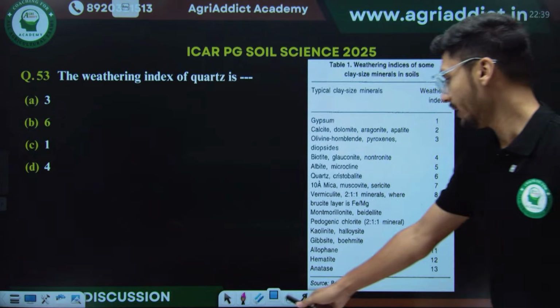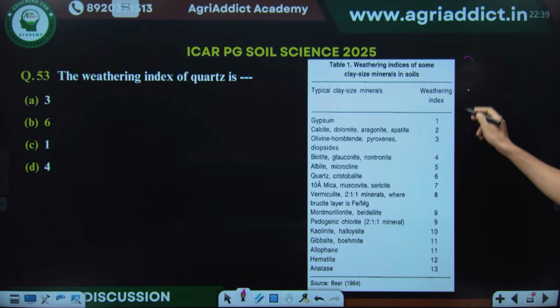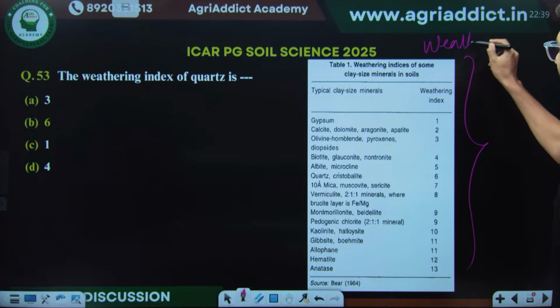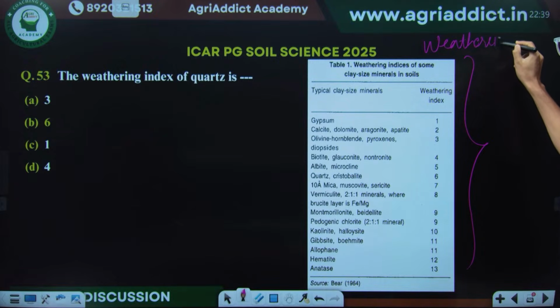This is a table of weathering index from ISSS. Tell me, who gave the weathering index? Like who is associated with discovery of weathering index?